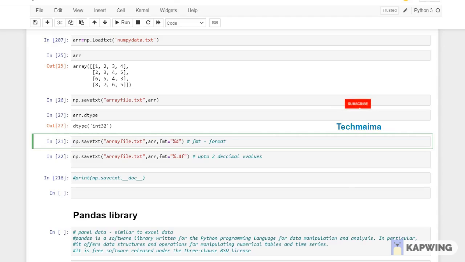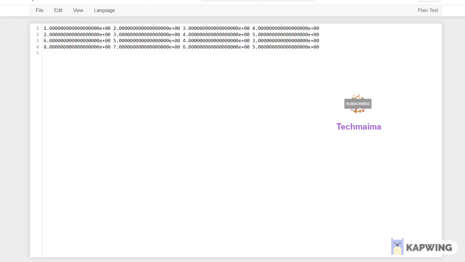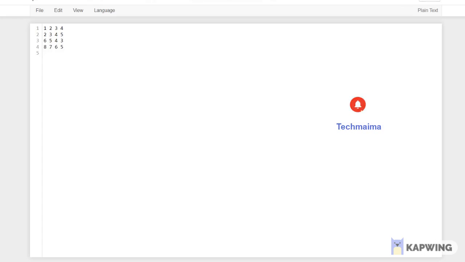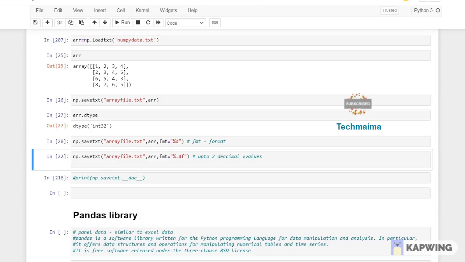Okay, so to get only the numbers, in the previous video I told you why to use %d for numbers and %f for floats. It's all I have told you, right? So just recall that. You have to use fmt. fmt stands for format. Copy paste the same code, comma, fmt equal to %d. You want to get only the values, right? You don't want to see this in bytes. Okay, now you go back and refresh. See, now you have successfully written an array into your file. This is how you can write an array using NumPy.